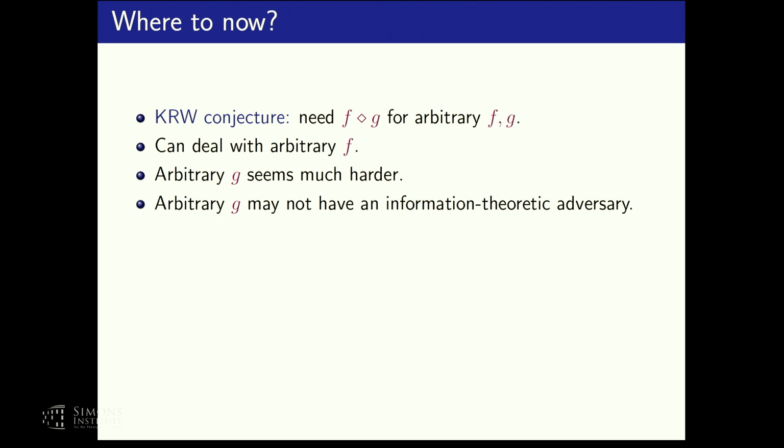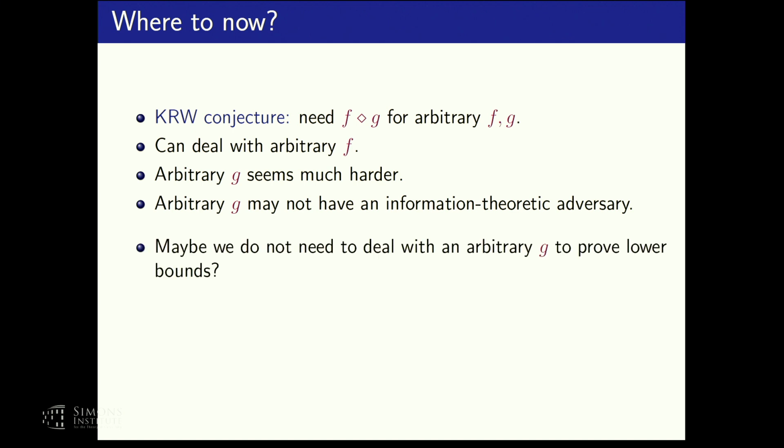But now let's suppose that we don't want to prove the full KRW conjecture, but instead we only want to prove better lower bounds. So we just want to prove that P is different than NC1. Then there is some hope that maybe we don't need to deal with an arbitrary function g.